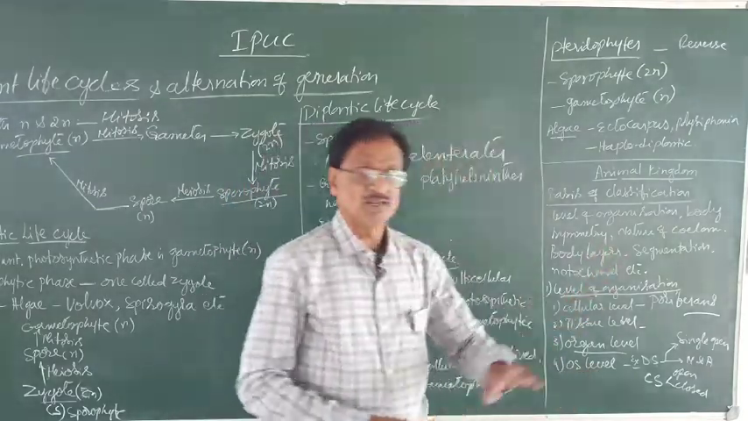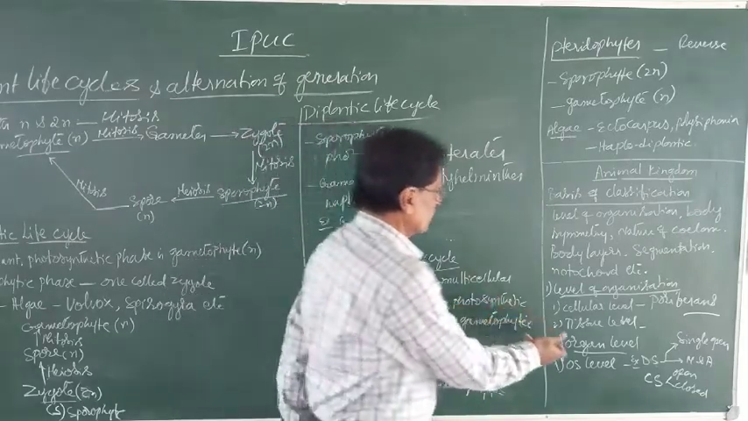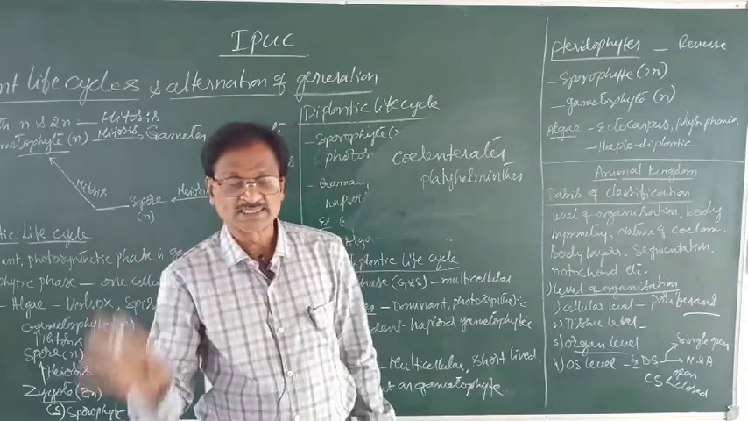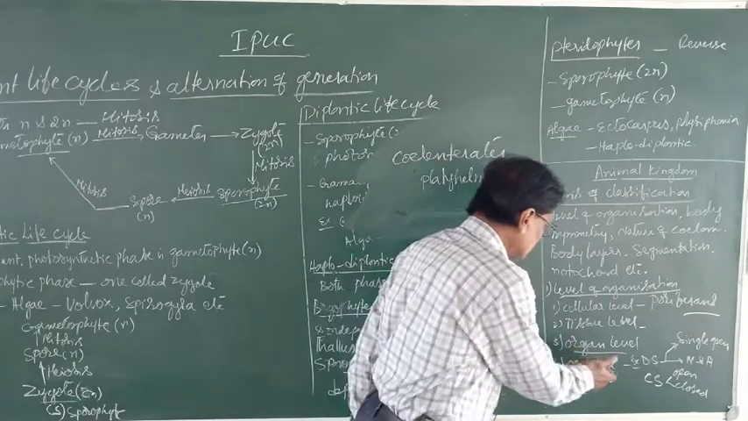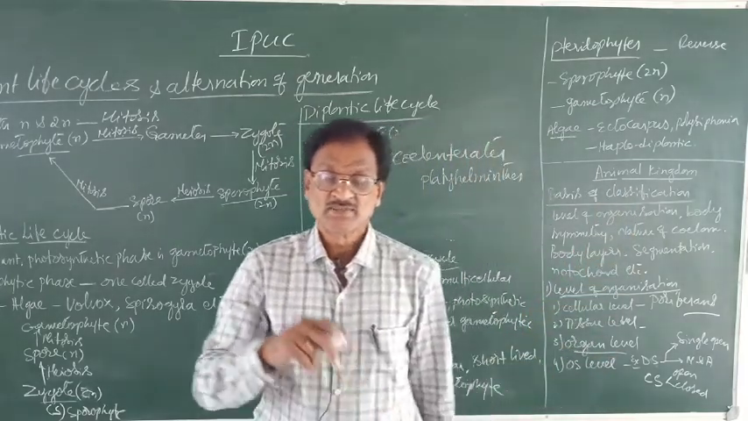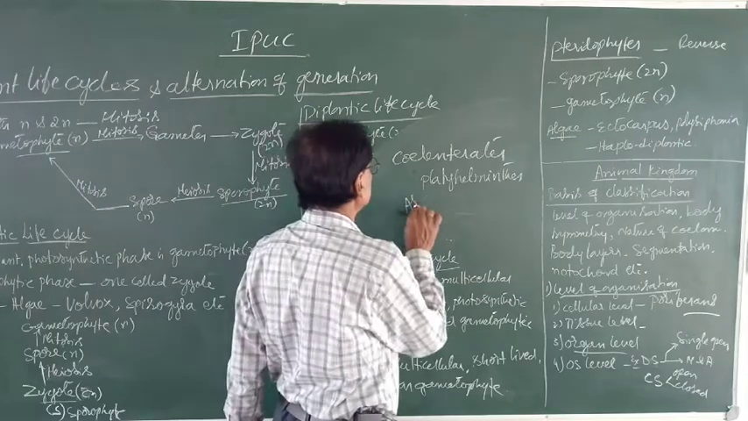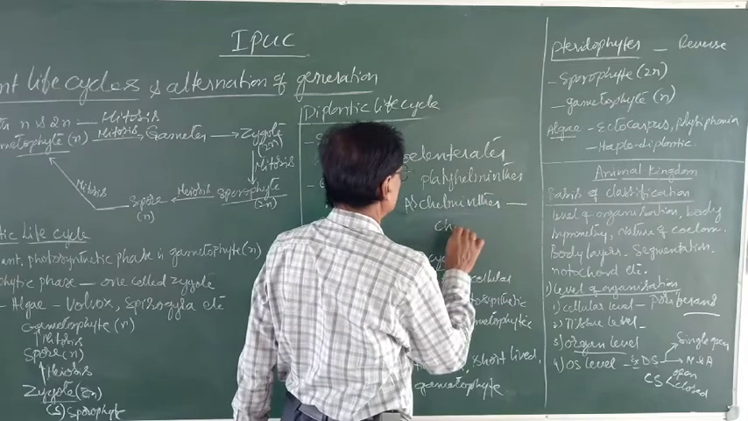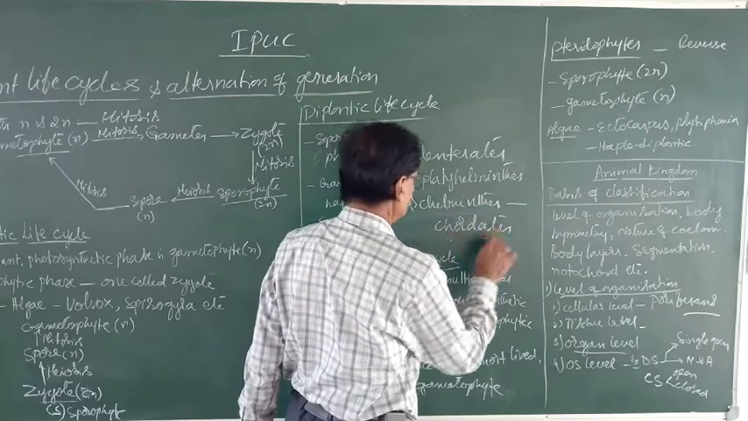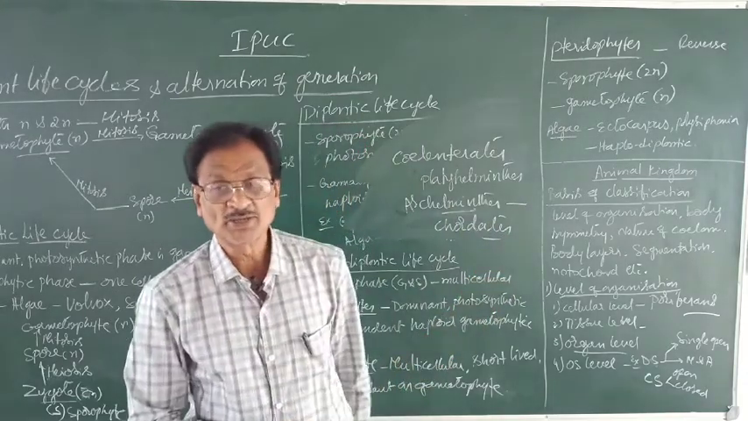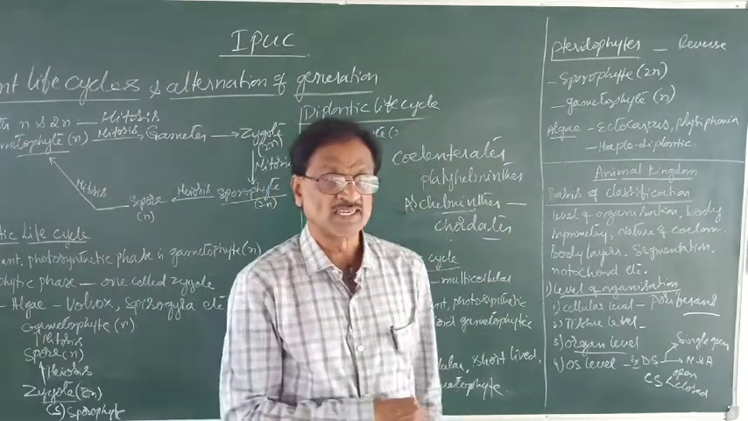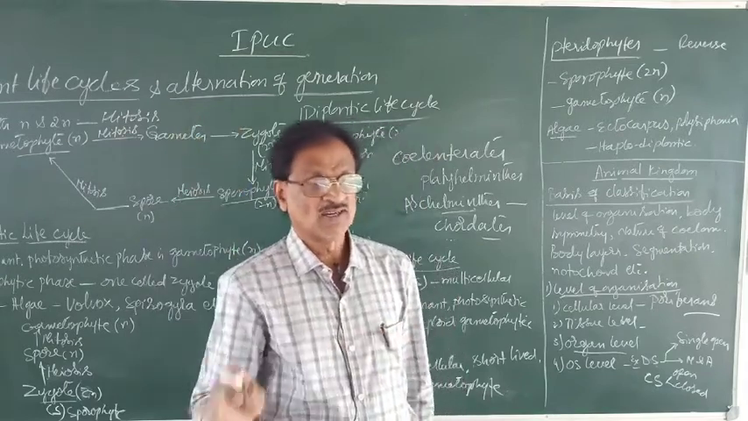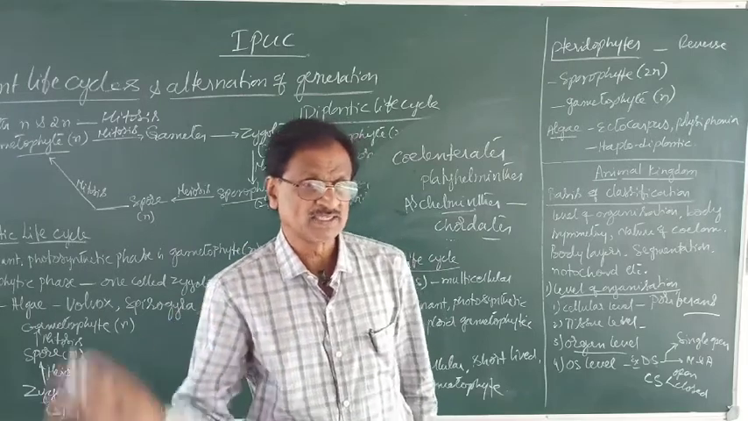Then organ system level of organization. Here the organs are organized to form the definite organ system. So this organ system level of organization can be seen right from aschelminthes up to chordates. Aschelminthes includes the nematodes or the roundworms, like that. Right from aschelminthes up to chordates, all are with what? Organ system level of organization.